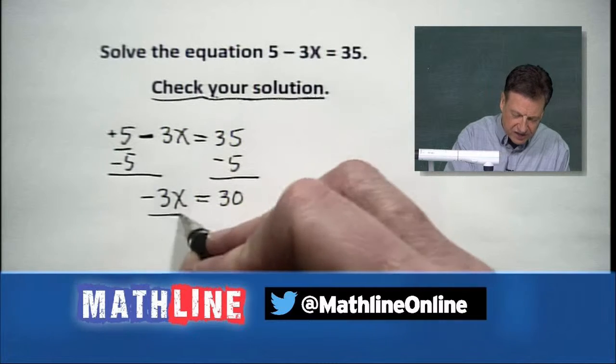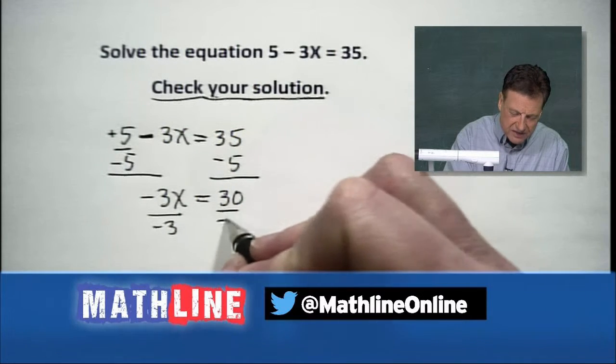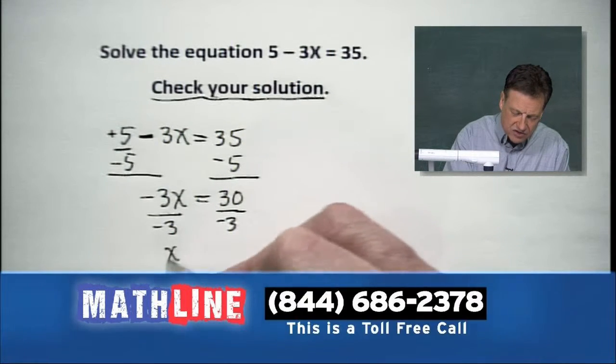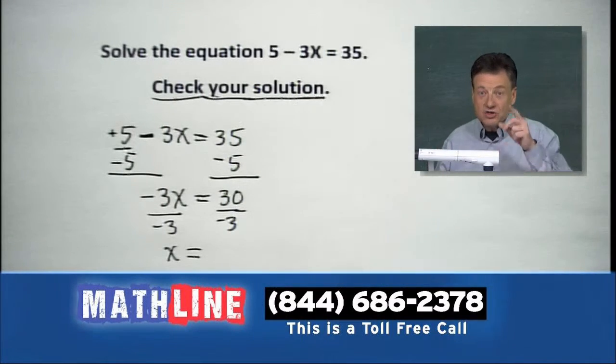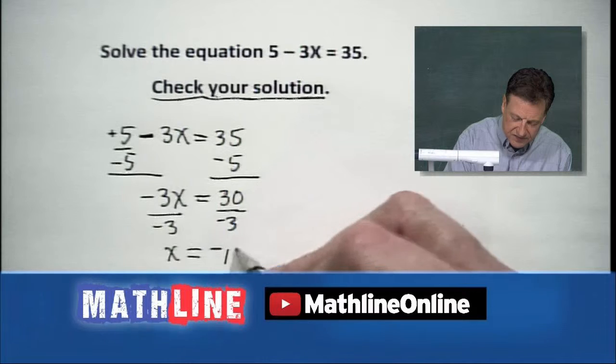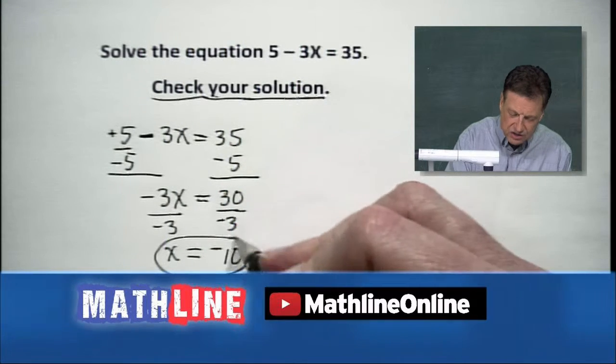We're going to get through this thing. We're going to divide now both sides by the negative 3. And that should give you x equals, well, that's easy, isn't it? We can divide negative 3 into 30. What's your sign? It's going to be a negative 10 according to our calculations.